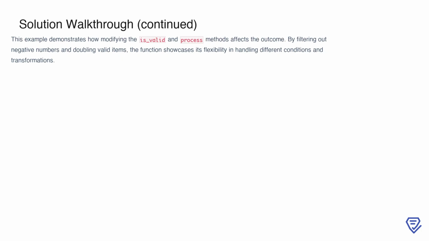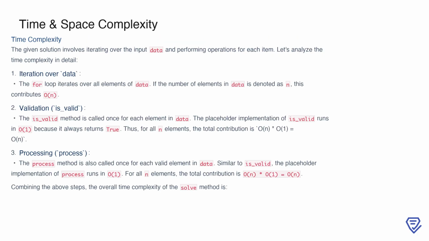By filtering out negative numbers and doubling the positive ones, the function demonstrates its ability to handle more complex data requirements. The modifications to is_valid and process allow it to tailor the output to meet specific conditions, such as excluding certain values or applying transformations. This flexibility makes the function robust and suitable for a wide range of use cases, from simple validation to more advanced data processing tasks.